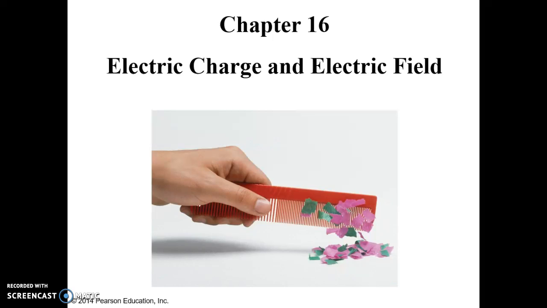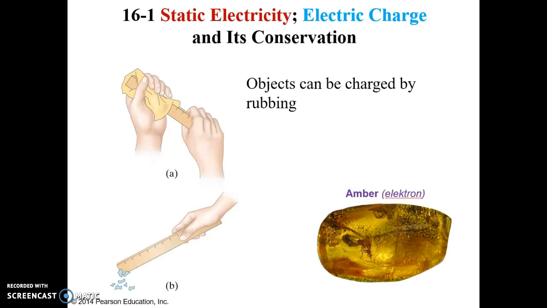class. In this chapter, we're going to learn about the electric charge and electric field. Looking ahead, these next few chapters will develop the idea about electricity, as well as the relation to magnetism. The word electricity comes from the Greek word electron, which means amber.